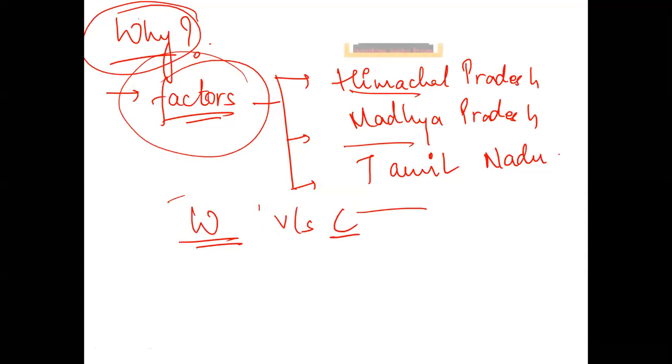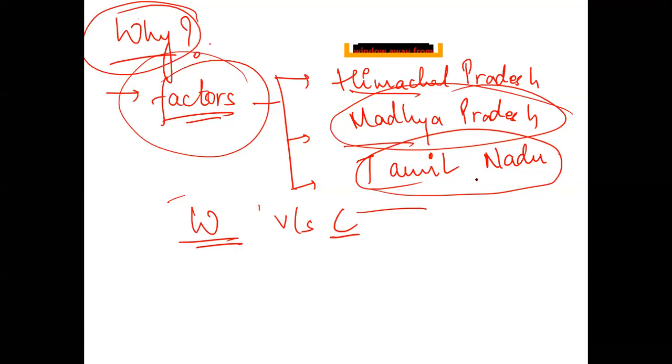I got another answer from a student who's saying that it is because of the longitude and the latitude. So you are saying that Tamil Nadu and Madhya Pradesh have different climates because of the longitudes and latitudes. Do longitudes have any role? Okay, I got another answer: by identifying the thermal energy from the sun that is accessible to the region. Very good. So basically latitude is the thermal part. Weather is a condition of the atmosphere. Yes, I think a lot of people know the difference between weather and climate.